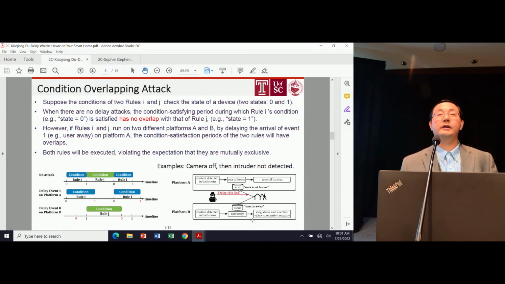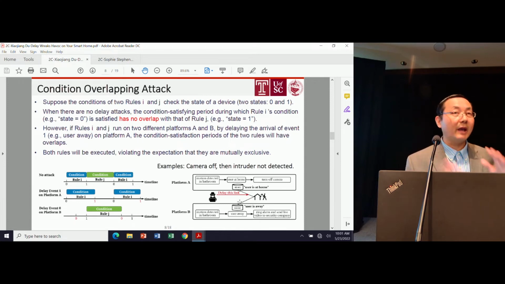And if a burglar or intruder gets in, it will not be captured by the camera. So that's the condition overlapping attack. This kind of attack would not happen in a normal situation because, as you can see, the rules have the same trigger but different conditions. If they were on the same platform, they should not both happen at the same time.